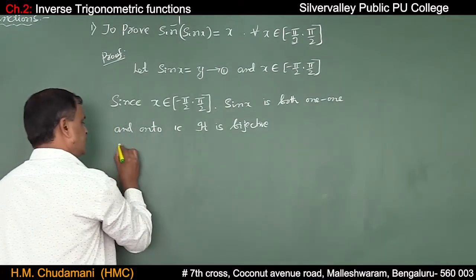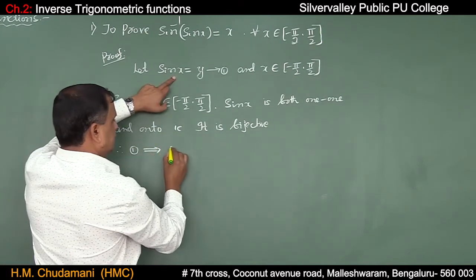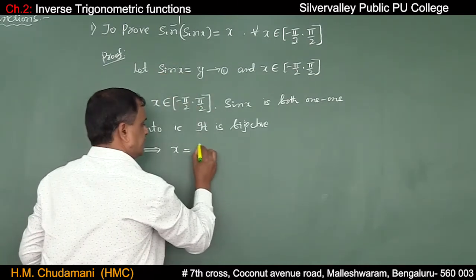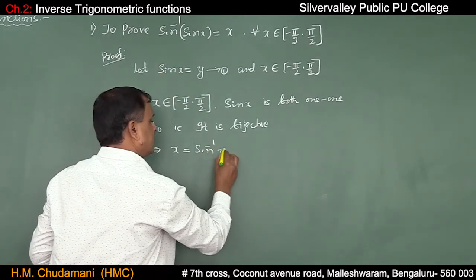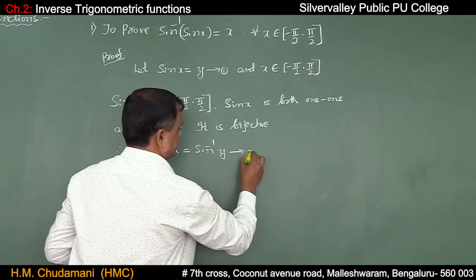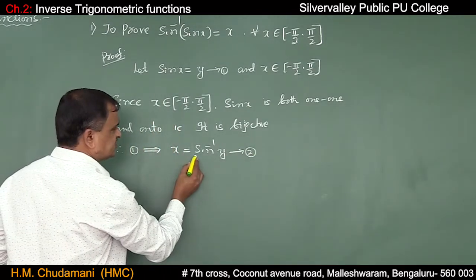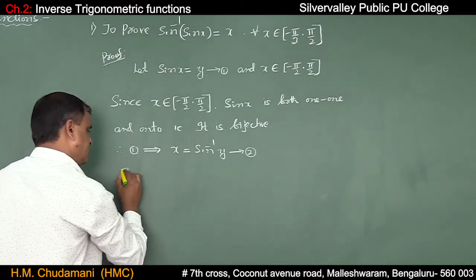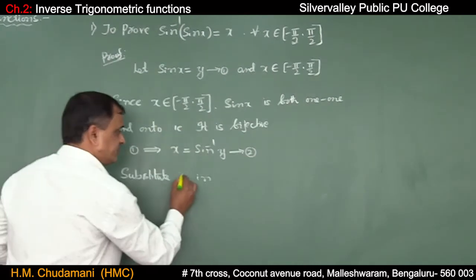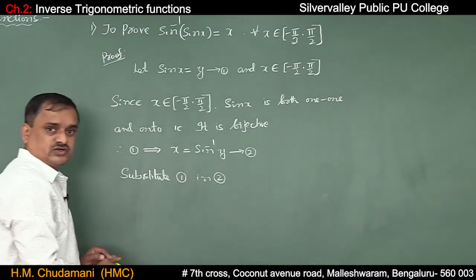So therefore, equation 1 can be written as x is equal to sin inverse of y, say equation 2.